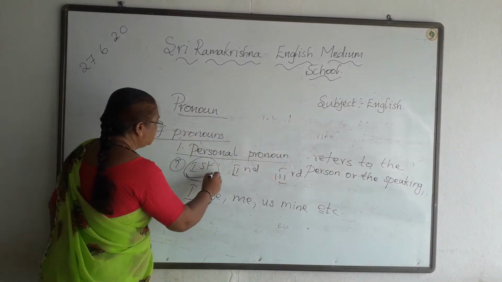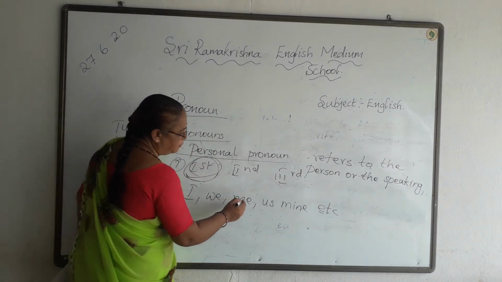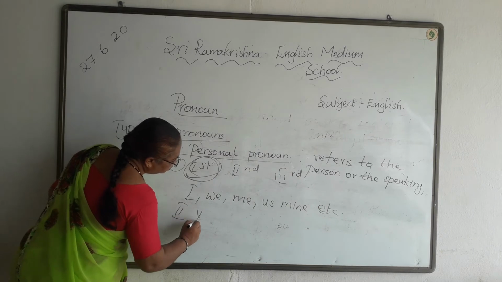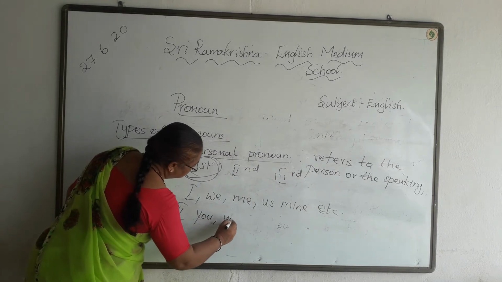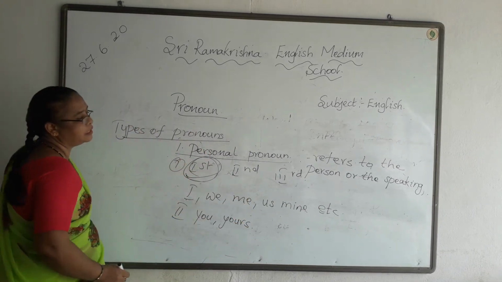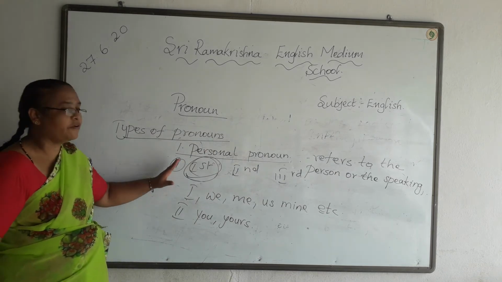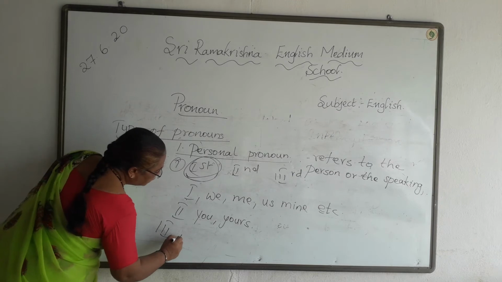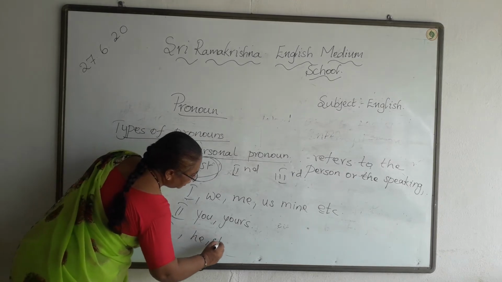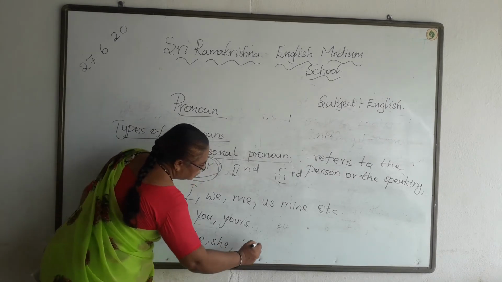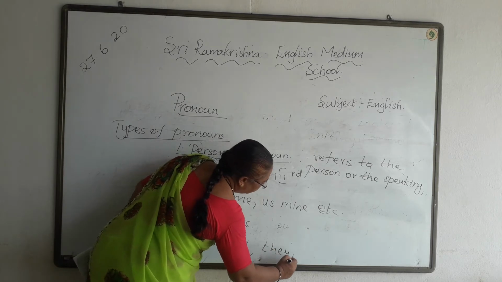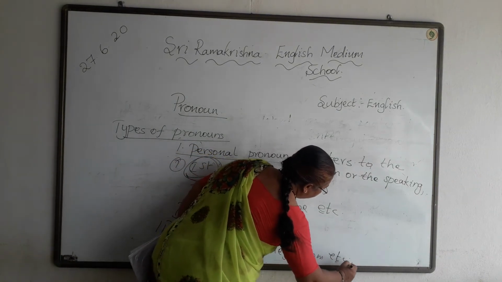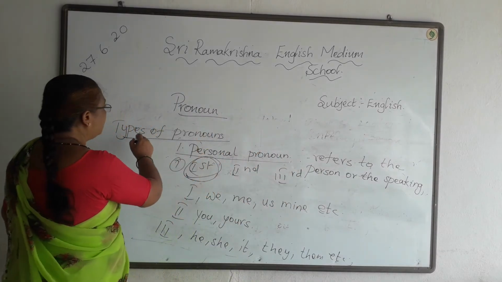So the first person may be I, we, me, us, mine, etc. The second person: you, yours. The third person: he, she, it, they, them, etc. These are the pronouns which refer to the first person, second person, and the third person. So the first comes in the types of pronouns.